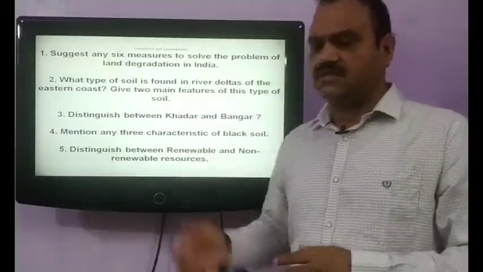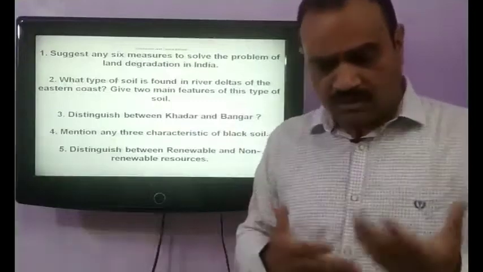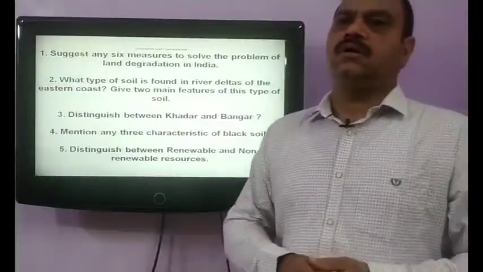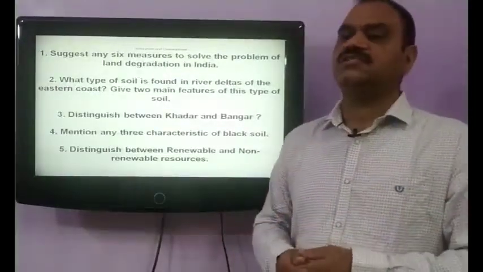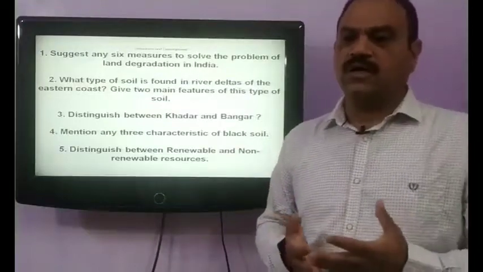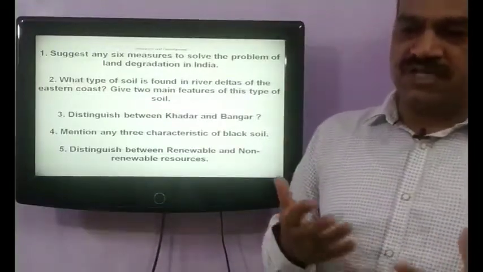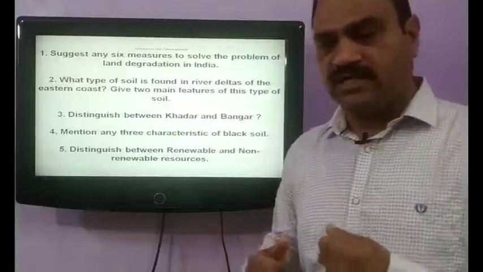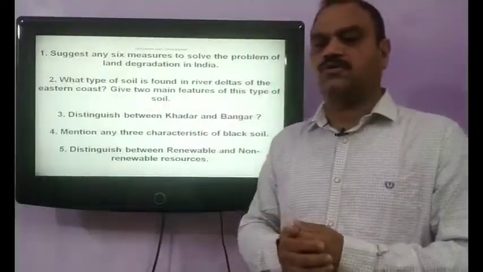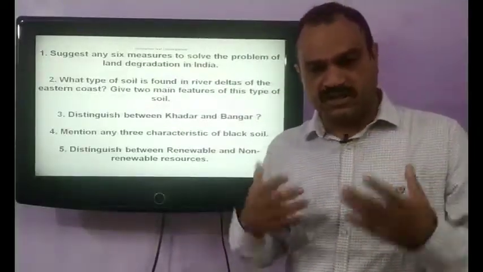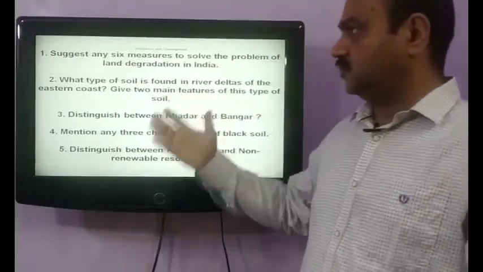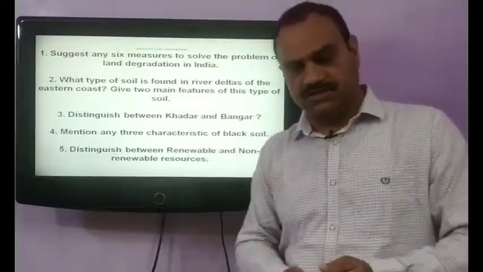Apart from this, control of pollution and water management are also very important. Proper disposal of industrial effluents and industrial waste is also one of the important reasons for stopping land degradation in India.